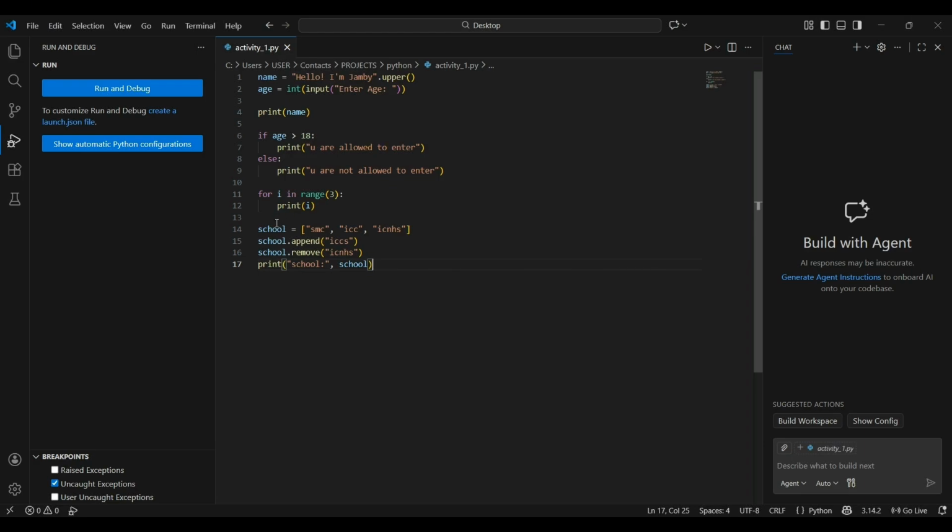Then I also created a list: school, SMC, ICC, ICNHS. Then school append, ICCS. It will add on the list. Then school remove ICNHS, the ICNHS will be removed from the list. Then print school. Then the output